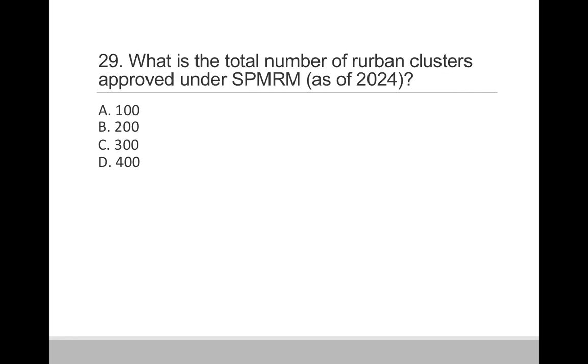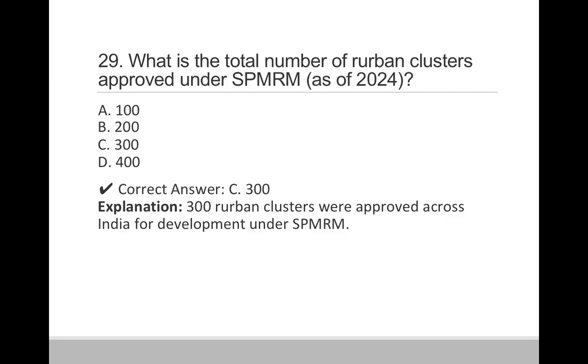Question 29. What is the total number of urban clusters approved under SPMRM as of 2024? Option A 100, option B 200, option C 300, and option D 400. So correct answer is option C 300.